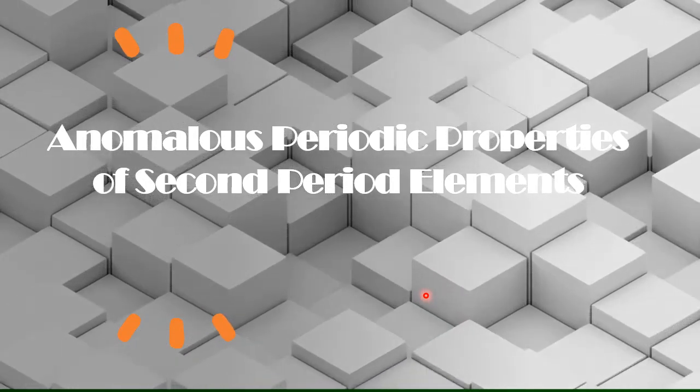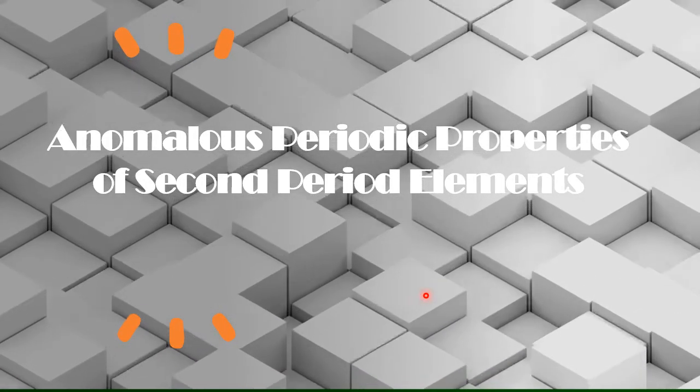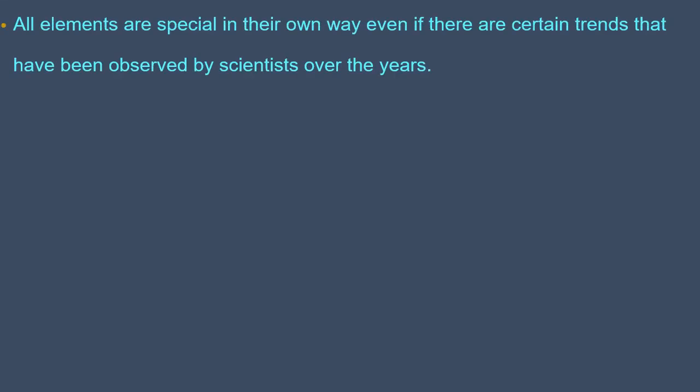Okay, students, welcome to today's session. All elements are special in their own way, even if there are certain trends that have been observed by scientists over the years. This means every element is unique. Just as every student is unique, in the same way every element is unique. Though there are some trends we observe, when you go element by element, individually, they show certainly different behavior.